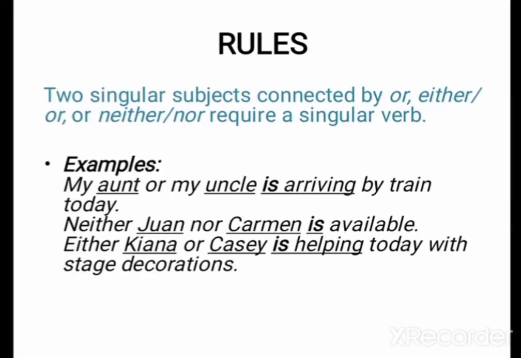Another rule is, if two singular subjects are connected by or, either/or, or neither/nor, they require a singular verb. Example: my aunt or my uncle is arriving by train today. Neither Joan nor Carmen is available. Either Kainan or Casey is helping today with stage decorations. Here, we choose a singular verb because two singular subjects are connected with or, either/or, or neither/nor.